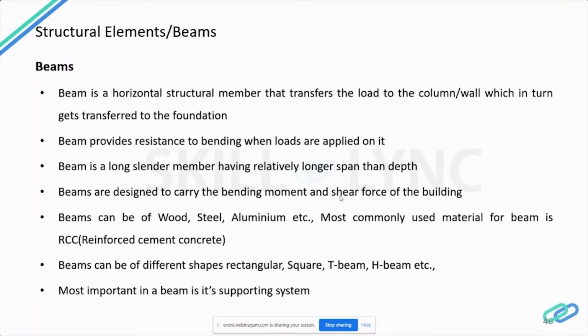Yes, in tomorrow's session, I will be teaching you how to calculate the dead load, live load, and wind load for a building as per IS 875. I will be teaching you manual design, so that after calculating manually, you will apply those loads in the software. Normally software will not take up the dead load and live load on its own. We have to calculate manually and then apply. That is why I'm having a session tomorrow to calculate these kinds of loads.